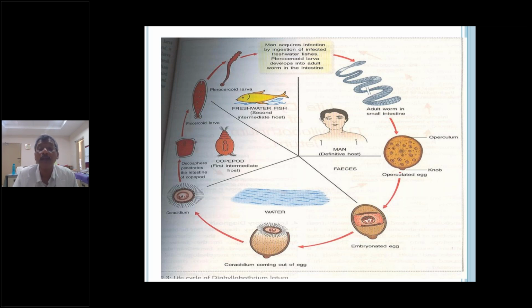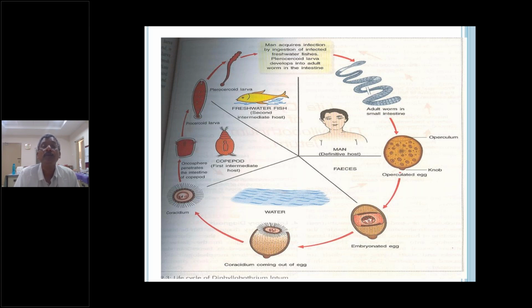That is called the coracidium larva, which comes out of the egg through the operculum. The operculum is nothing but a lid. From that lid, the larva comes out, and the coracidium will be converted to the second stage larva, that is nothing but the procercoid larva. See in the diagram, there is a procercoid larva.